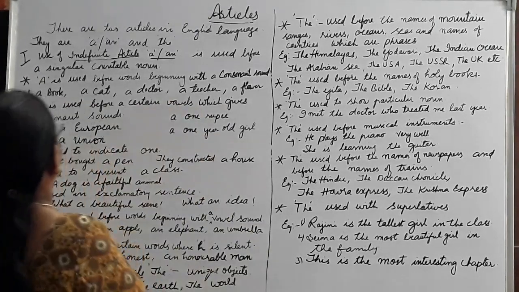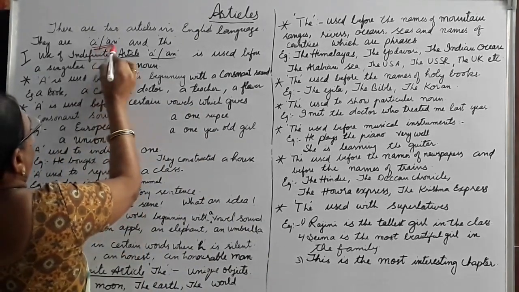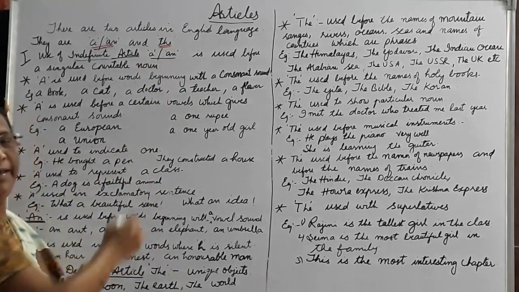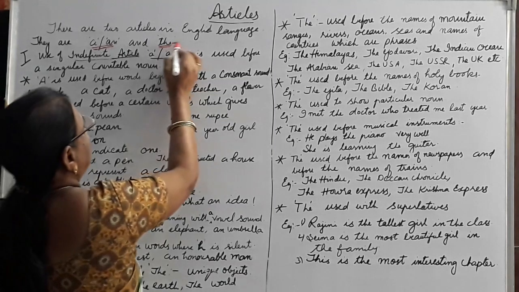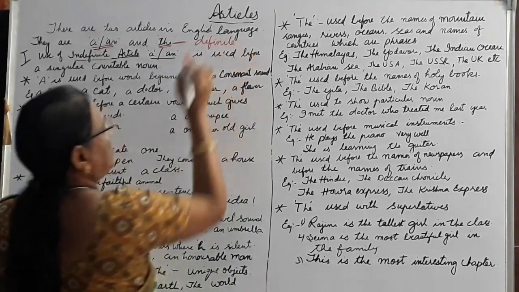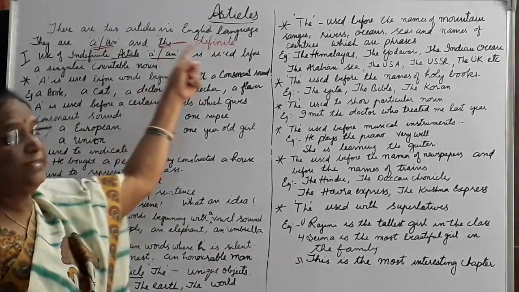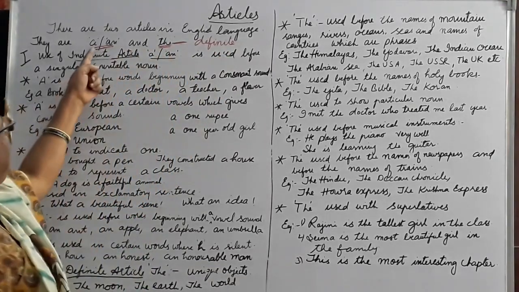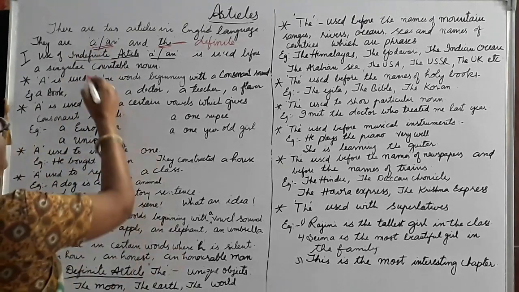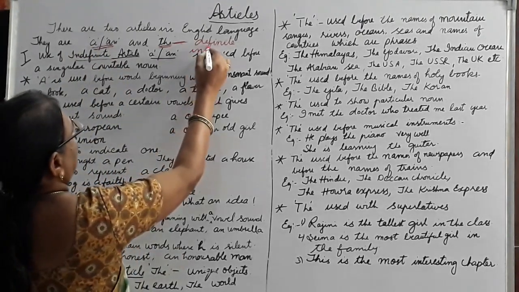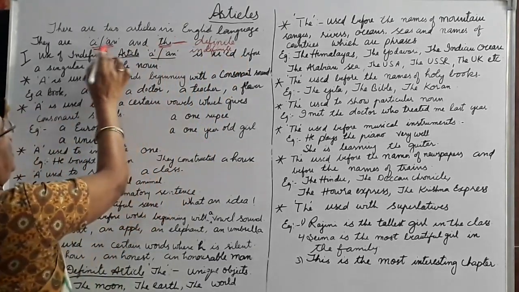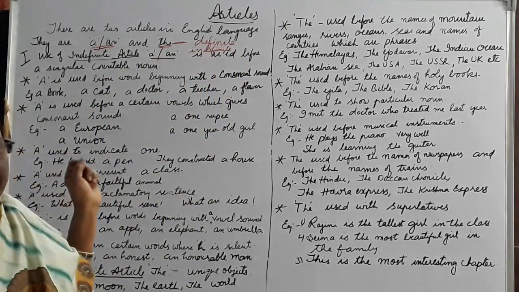First one is a and the next one is the. A and the. The is known as a definite article, and a and an is known as an indefinite article.